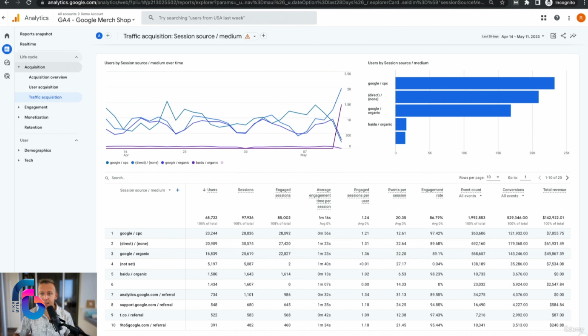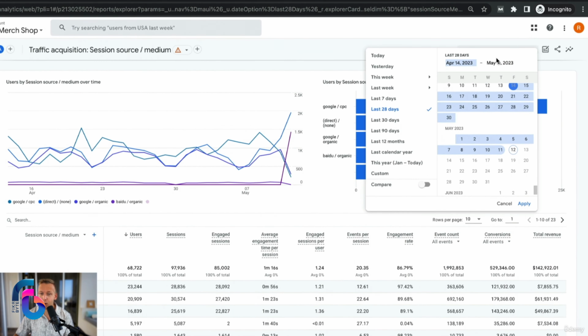So this is true for the last 28 days, and 28 days is a good span because if you're doing some sort of advertising or running specific campaigns, you want to get the most recent data. But if you want the long span data and see whether this has always been true, we're going to go up once again, put it to the last 12 months, and hit apply.